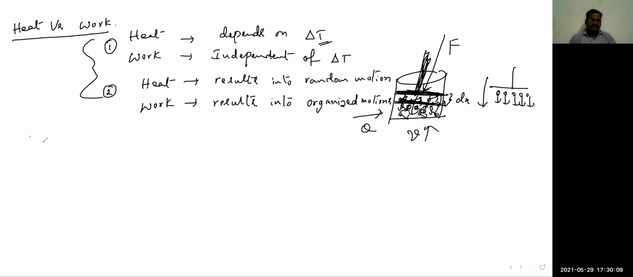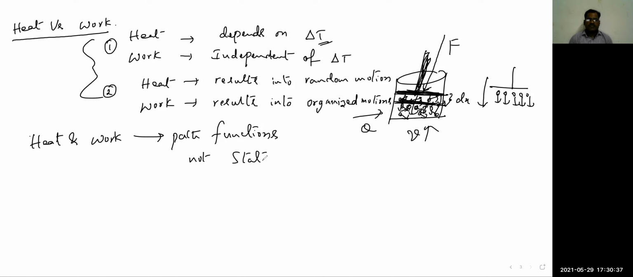And these two are path functions. Internal energy is not a path function, but heat and work, these two are path functions. They depend upon the path in which the system states are changing. So heat and work change based on the path; these are path functions, but not state variables.